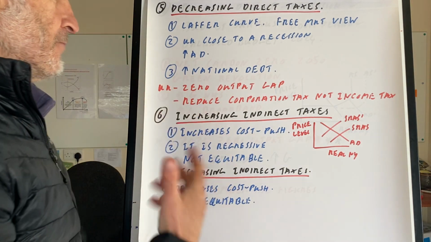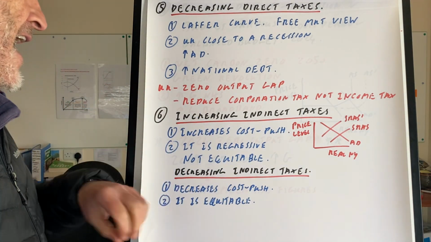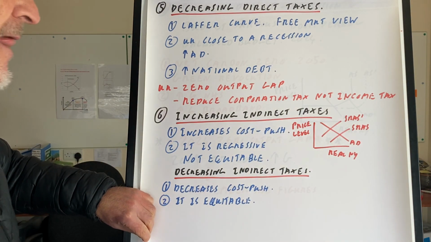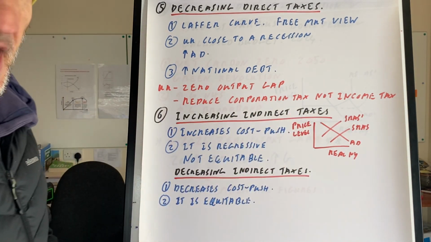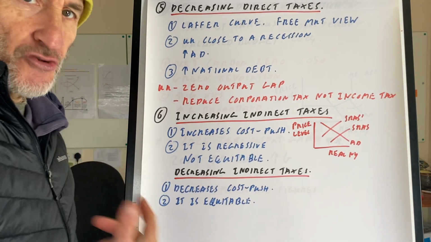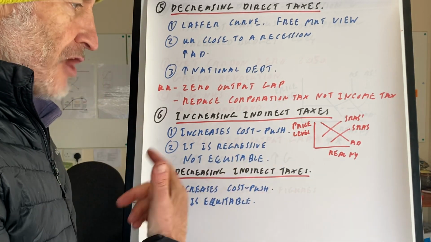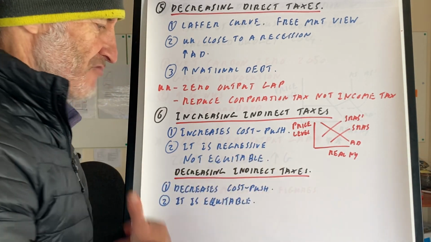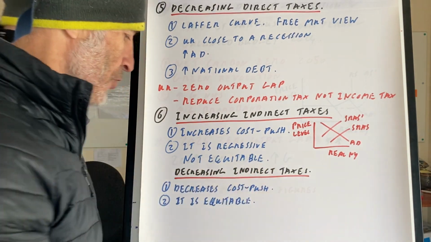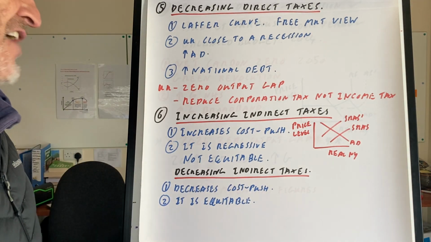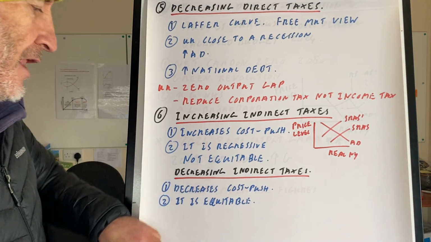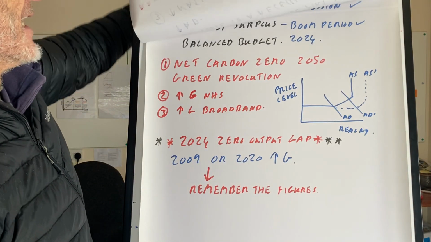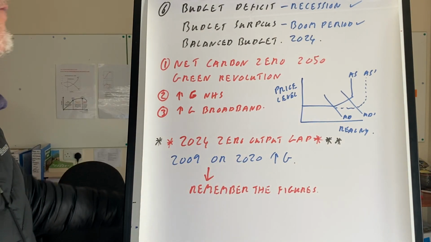Okay, so you've got the idea: zero output gap, reducing corporation tax, not income tax, appears to be a pretty good idea. Increasing direct taxes, again, that will increase cost push inflation. It's also highly regressive. Those on lower incomes will spend a greater proportion of their income on that tax. That is a regressive tax. It's not equitable. Or we could decrease direct tax, and then obviously it'd be more equitable, and it will decrease cost push inflation.